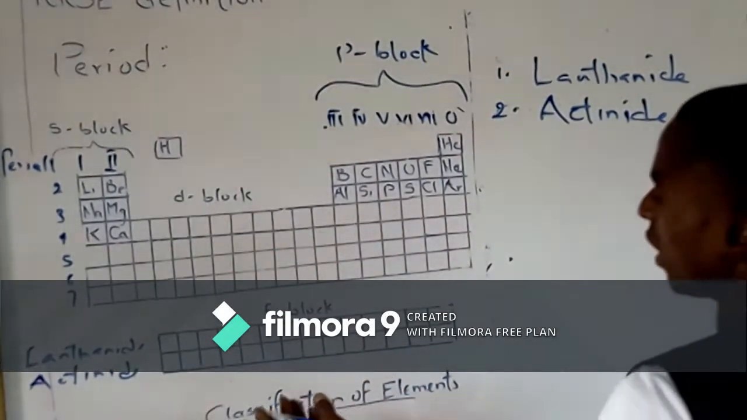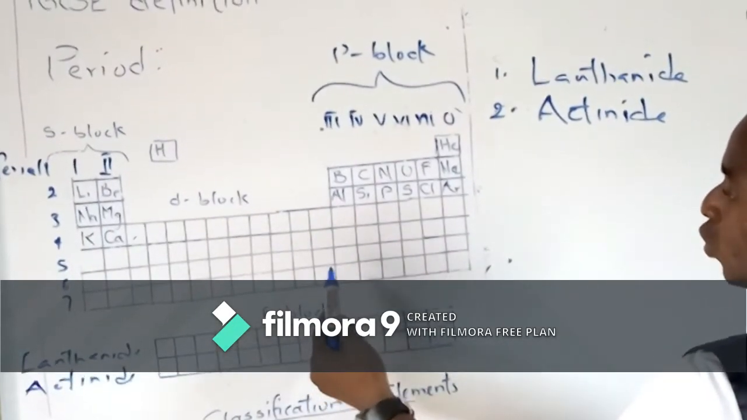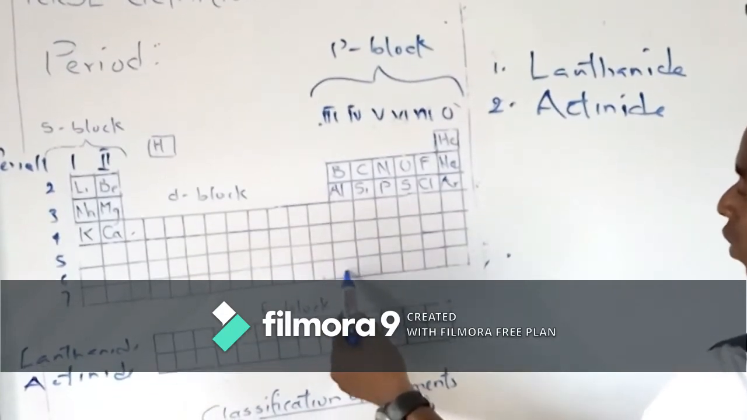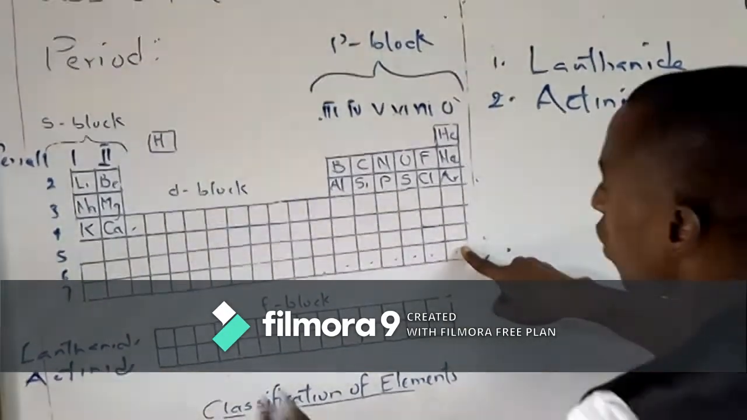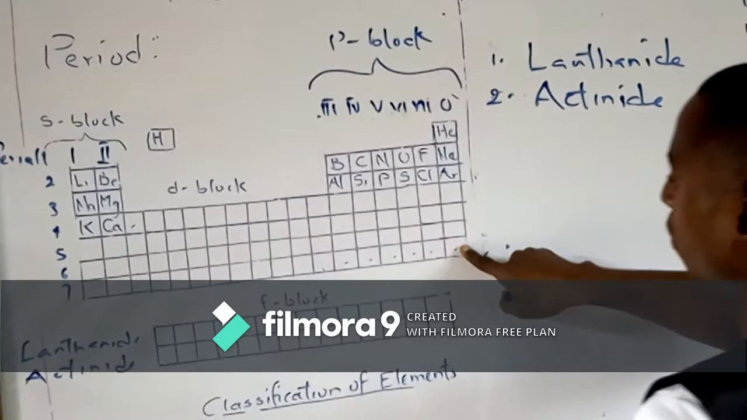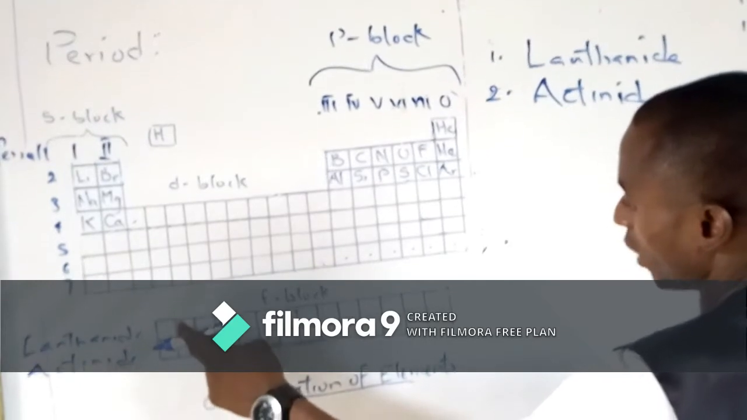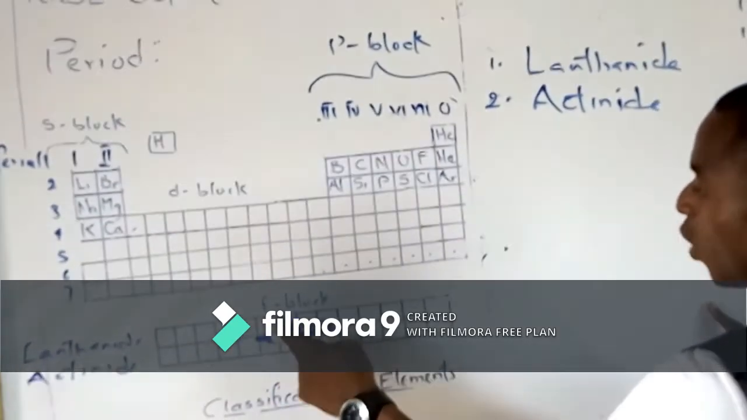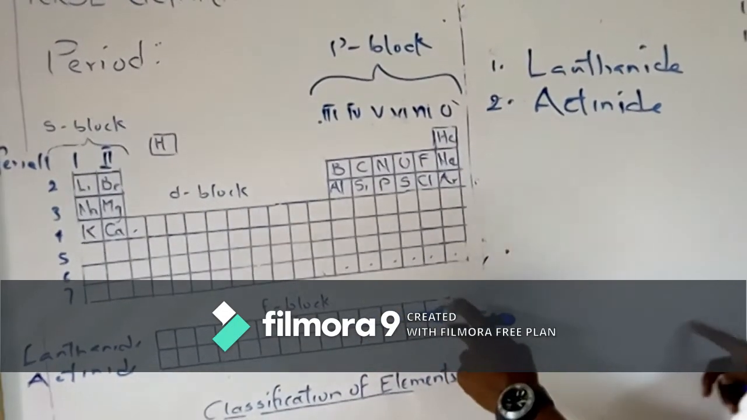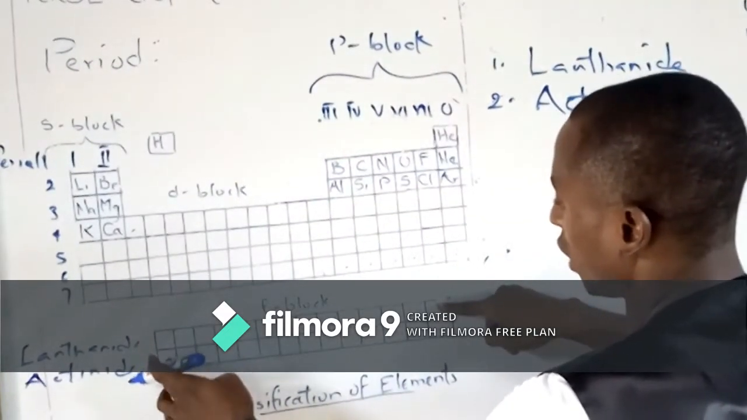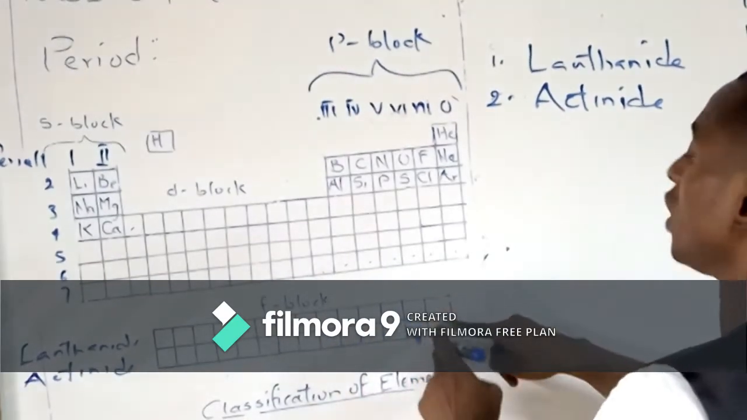Now, you see that if the D block ends at 112, then we have 113, 114, 115, 116, 117, 118. Therefore, the lanthanide starts from 119, 120, 121, up to 132, while the actinide starts from 133, 134, 135, up to 146.